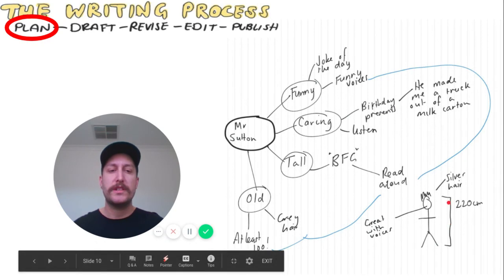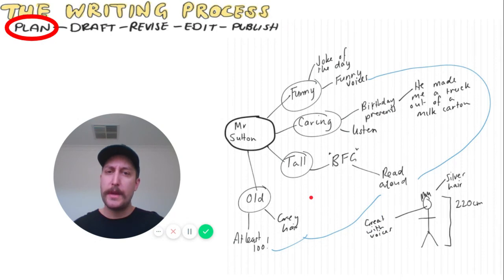So I want him to be really tall. I want him to have silver hair. And I want one of his talents to be great with voices. So from that word mapping, I was able to come up with how my character was going to be viewed by my readers. So there are a couple of examples of how you can use word mapping. It could be to start a story, or it could be to put more details into a story.